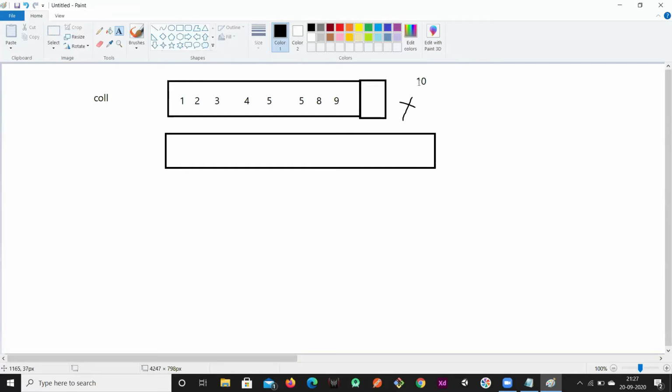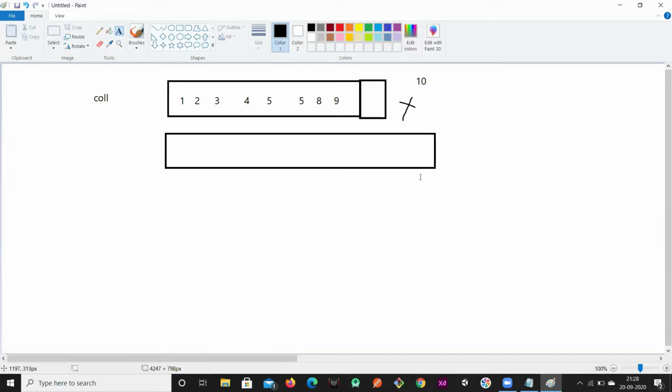So I wanted to insert 10 into this. If it is an array, it is not possible because its size is fixed. I cannot insert an extra element into it. But if it is a collection, I can insert. Internally, how it accepts one more element is, it's going to create a different collection with one more space.